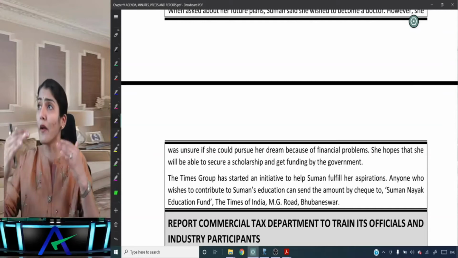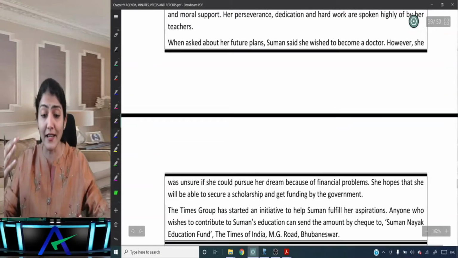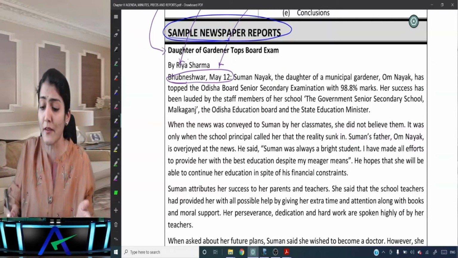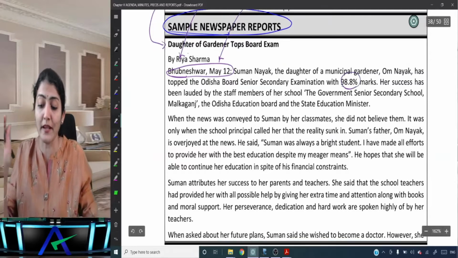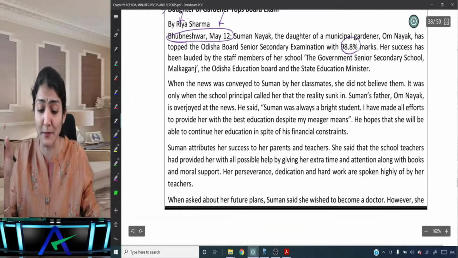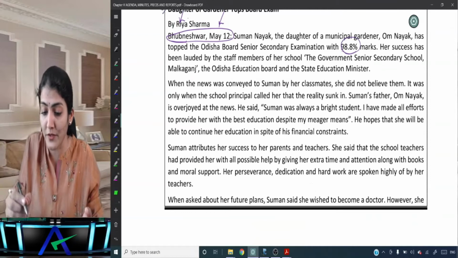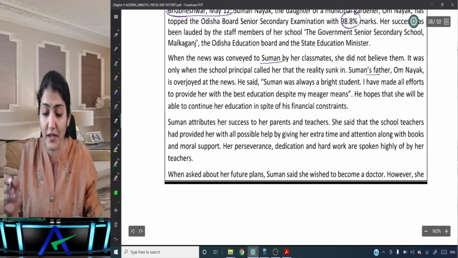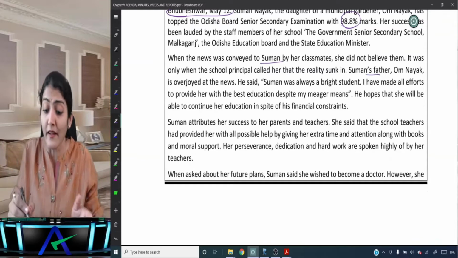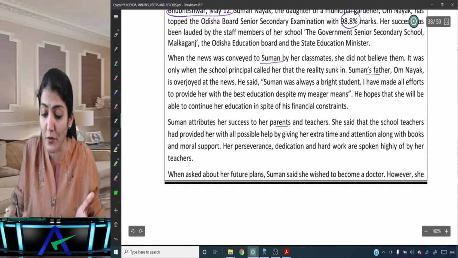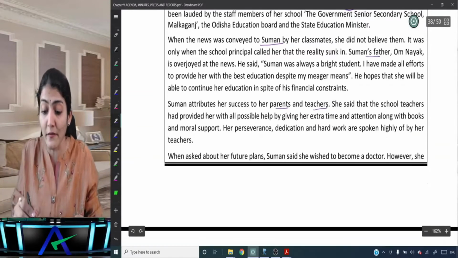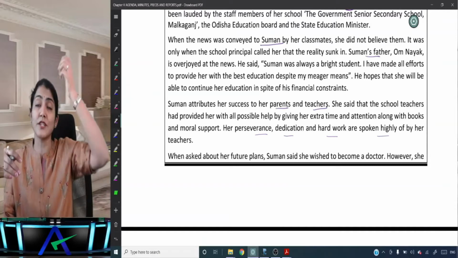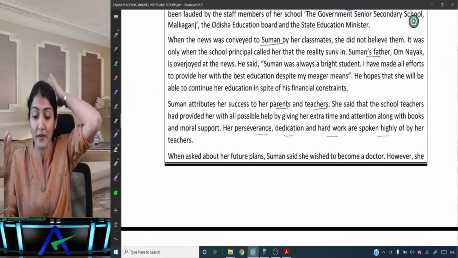So look at the coherence, look at the flow, look at the clarity in the content and how involving the content is. So she's passed her examination by 98.8%. Then how did Suman come to know about her result? Then her father came to know, right? Then after that, how she continued, what was her father's reaction? Then, she attributes her success to her parents and teachers, and her perseverance, dedication, and hard work are spoken highly of by her teachers. So how she could achieve the success of 98.8% is being discussed.